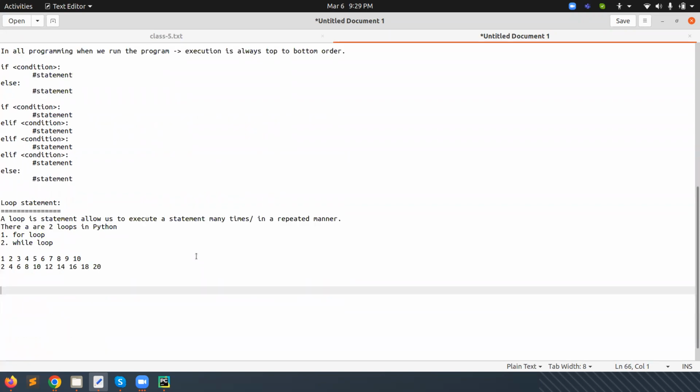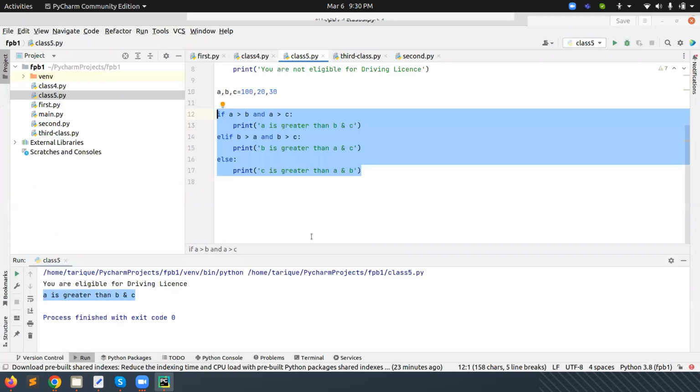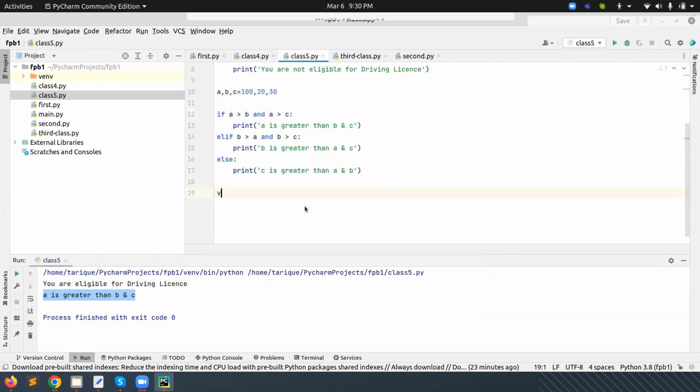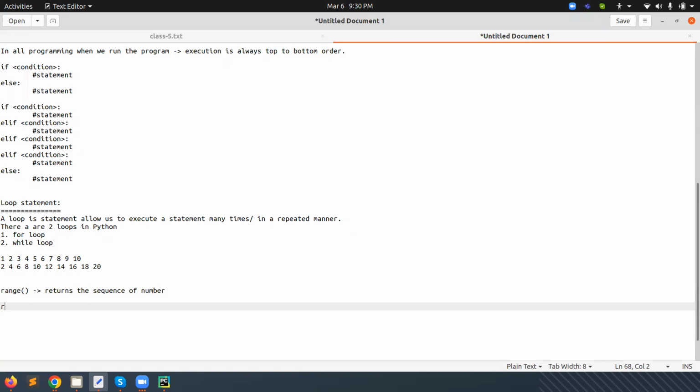In a previous class, we already discussed range. When we are working with loops in Python, range is a very important function available in Python. Basically, it returns a sequence of numbers. For example, if we are storing it in a variable, the syntax of range is range, start, stop, and step.